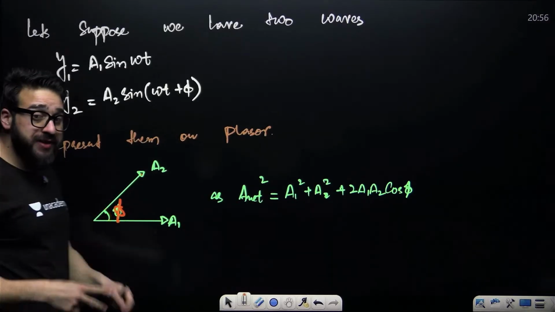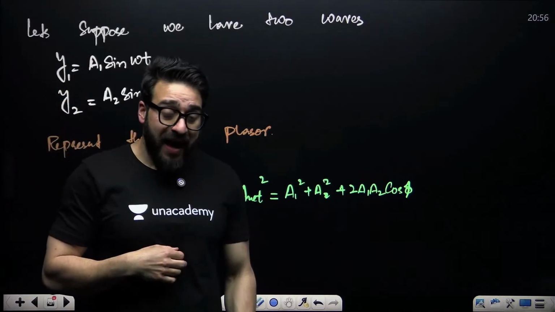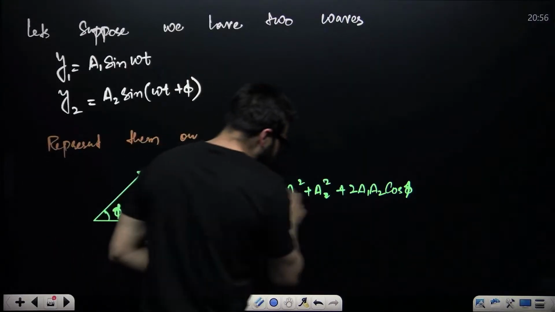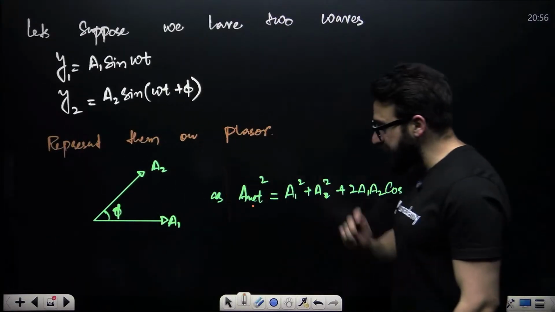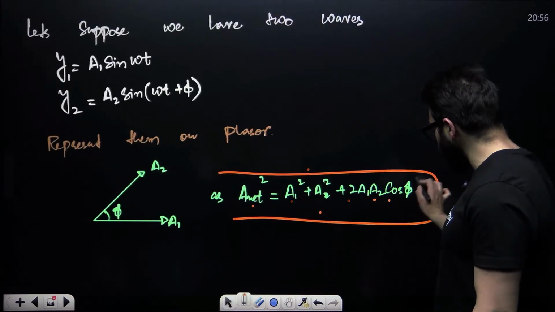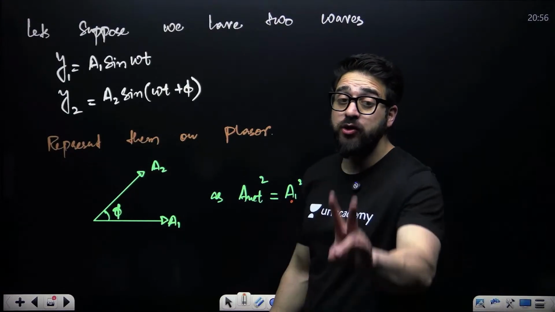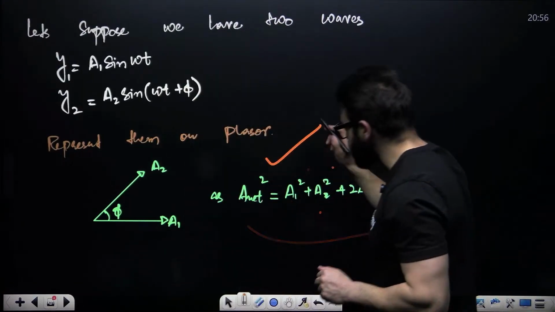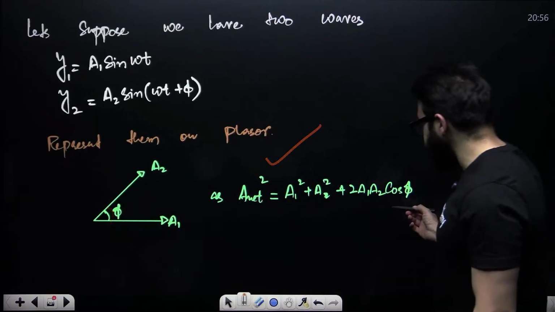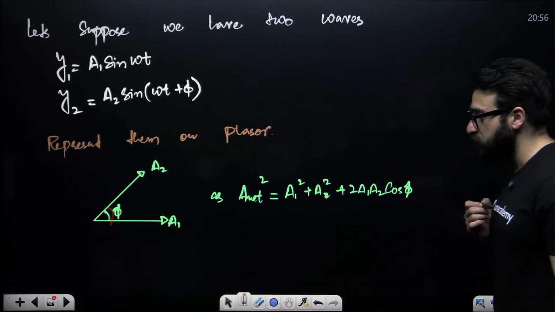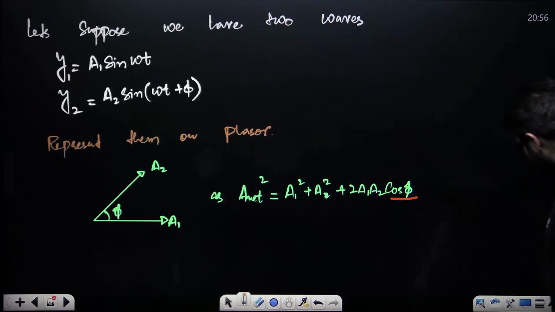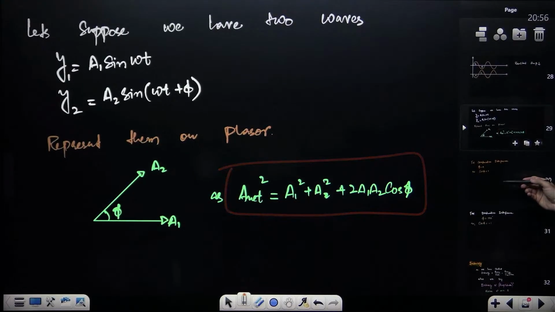If you have the amplitudes of two waves, and they ask you to find the net amplitude, always remember the net amplitude will be: A net square equals A1 square plus A2 square plus twice A1 A2 cos phi, like you find the resultant of two vectors. Similarly in this particular case. Now, if the angle between the two waves is 180 degrees, you put cos 180 over here. Then you can find the resultant amplitude. This is how you can find the resultant amplitude of two waves.